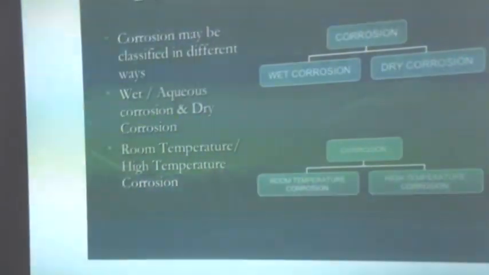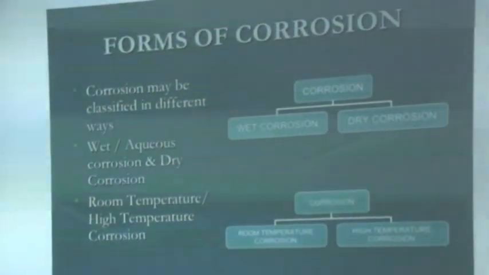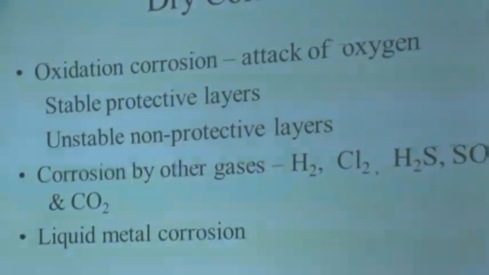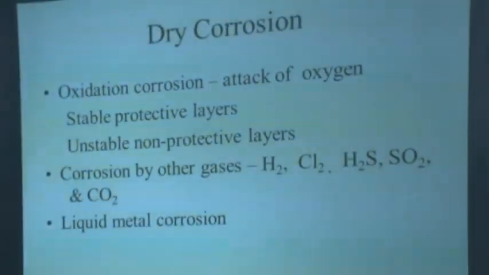The other type is based on the temperature available in the surrounding environment. That is the room temperature corrosion or a high temperature corrosion. Though we have two types of classification here, the one we are going to see in detail is the first type, which is called dry and wet types of corrosion.